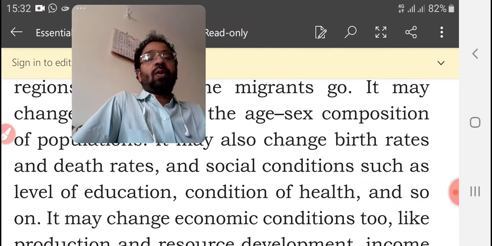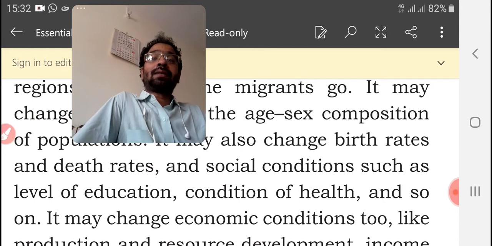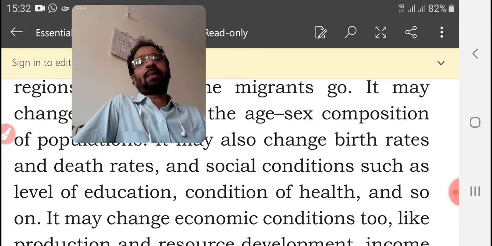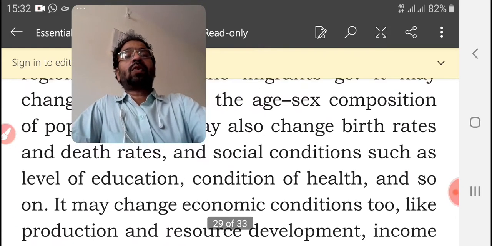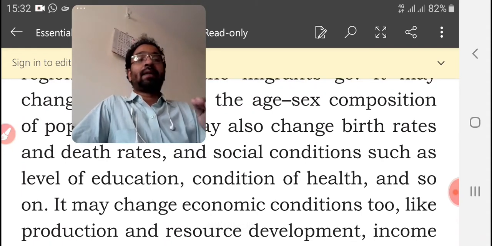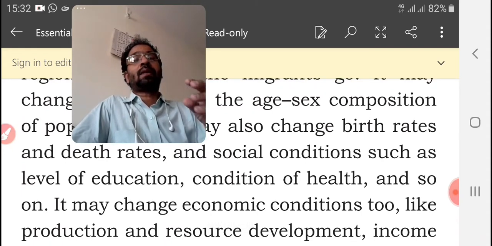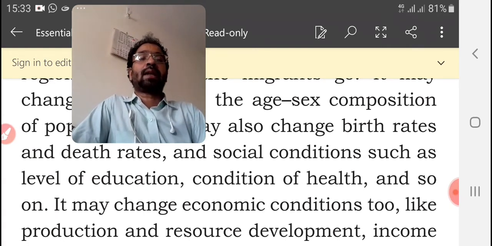It may also change birth rates and death rates. Birth rate may decrease. Why? Young people like to go to other countries, so the donor country will have fewer young people. Then social conditions such as level of education, condition of health, and so on, are affected.